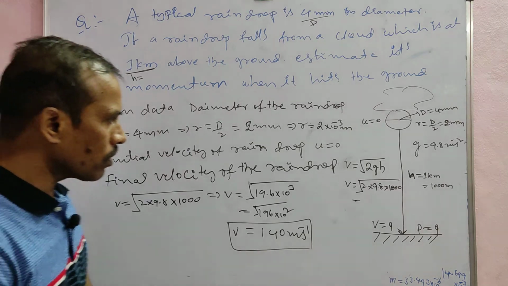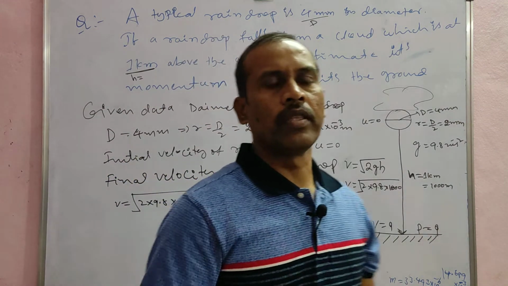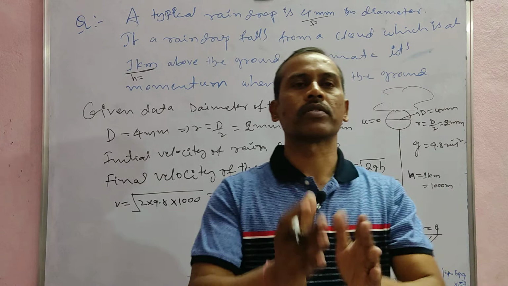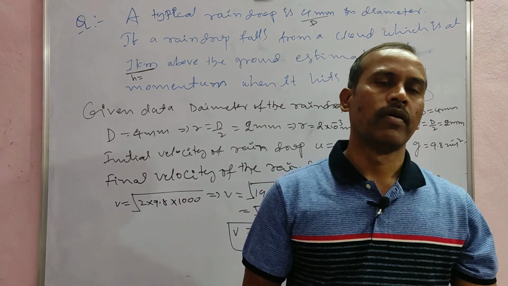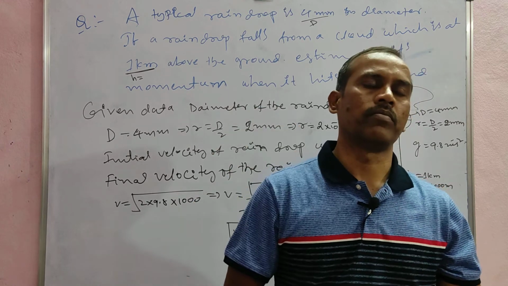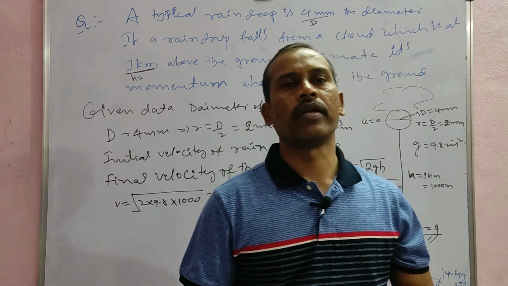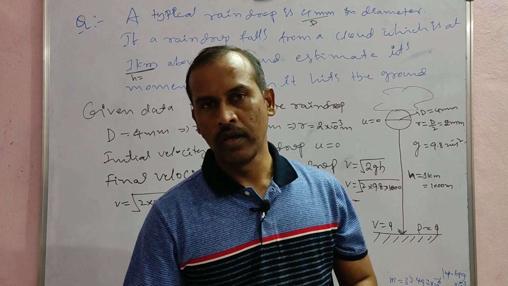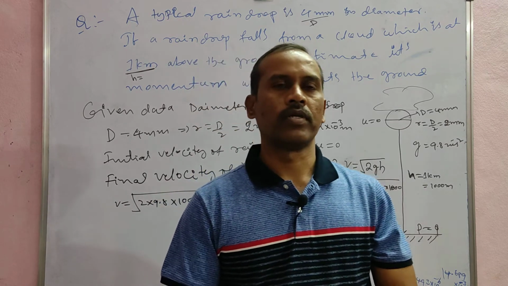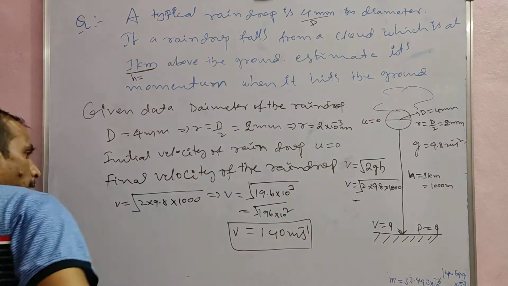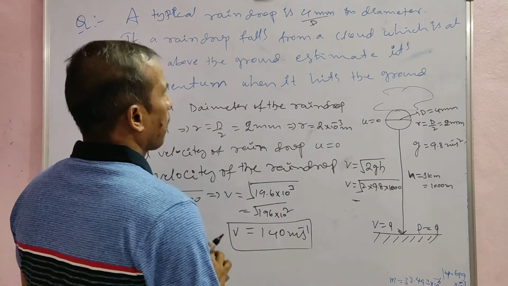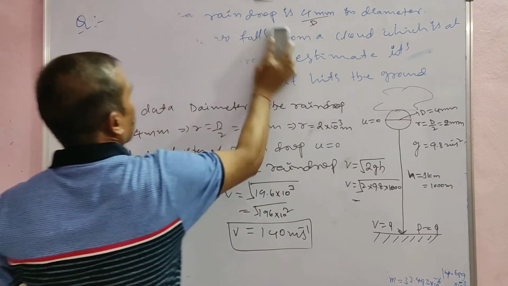Now the momentum of the raindrop: the momentum is equal to the product of mass and velocity. We don't know the mass of the raindrop, but we know the density. The density of water is 1000 kg per meter cube.